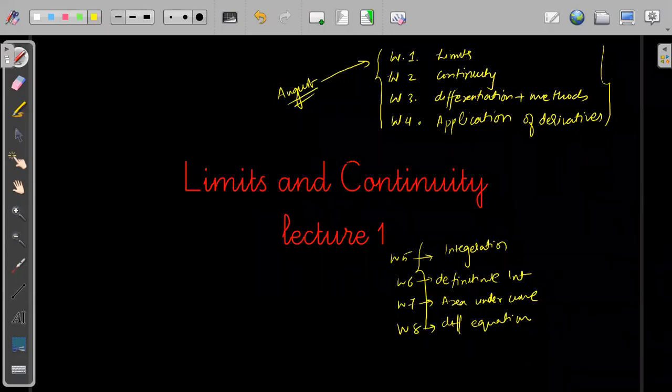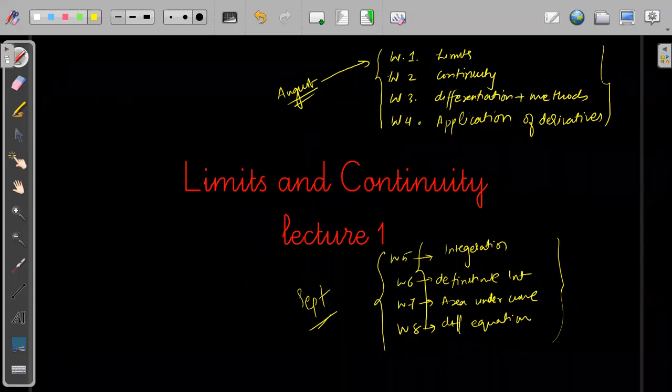Don't worry. So this is August. Then you have September, right? So August and September will complete your whole differential calculus and integral calculus. So your complete calculus will be finished by September.